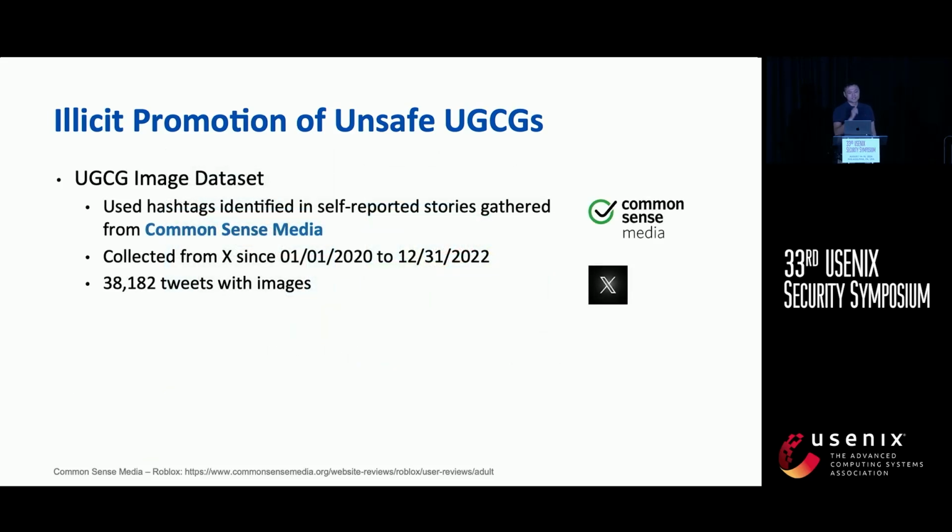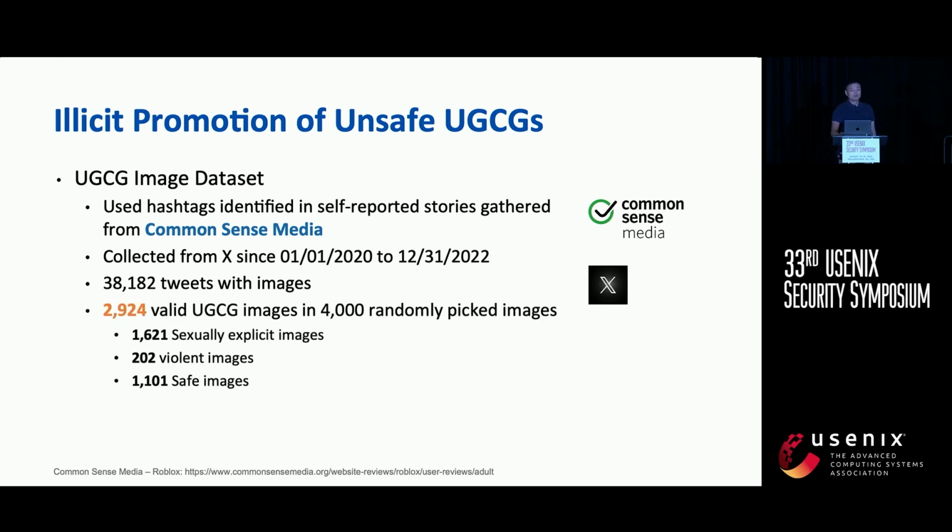To understand these images, we decided to collect an image data set. We first collected image tweets from X by using some hashtags identified in self-reported stories from Common Sense Media, which is a well-known platform that allows children and their parents to share their experiences and reviews for different games.